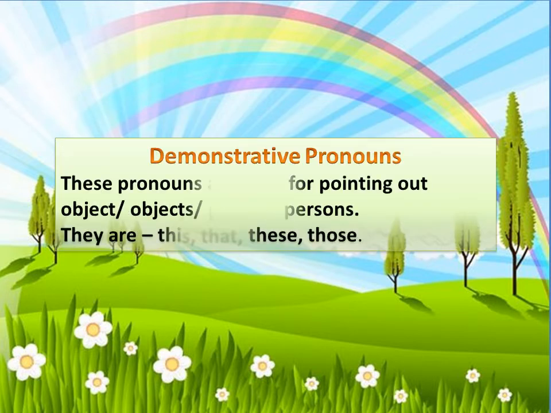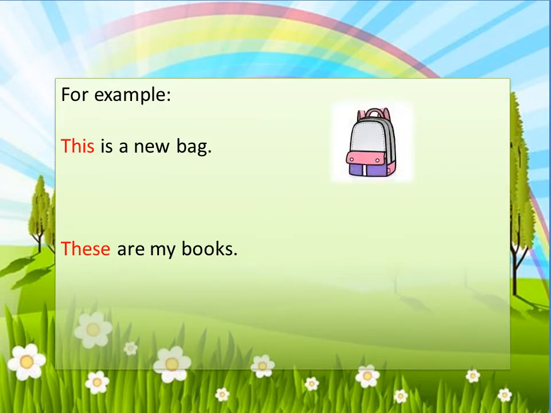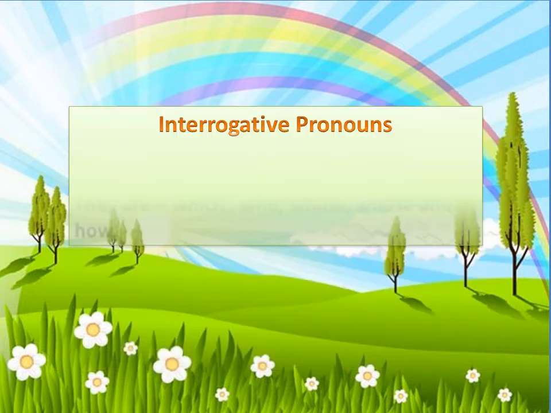Demonstrative pronouns. These pronouns are used for pointing out object or objects, person or persons. Examples: this, that, these, those. This is a new bag. So here we are pointing out the bag by using the demonstrative pronoun this. Next, these are my books. So here these is a demonstrative pronoun.